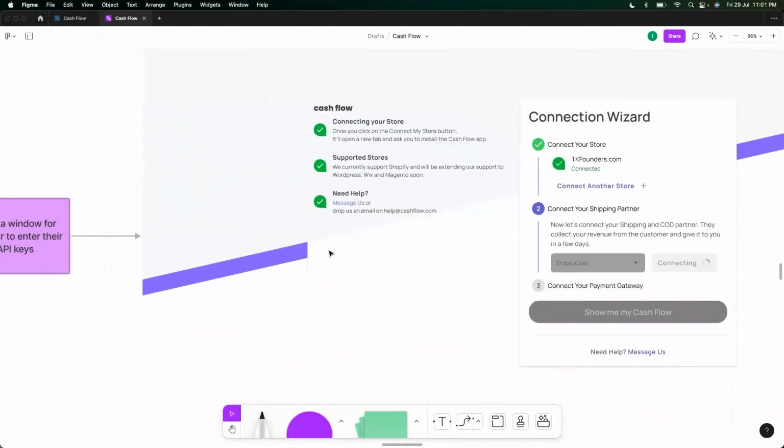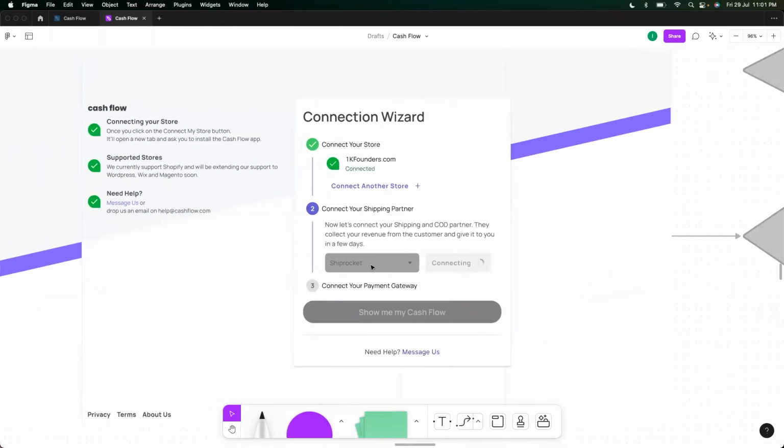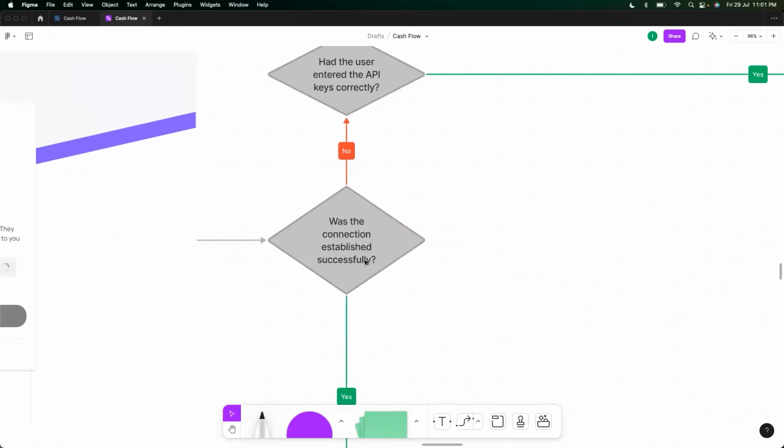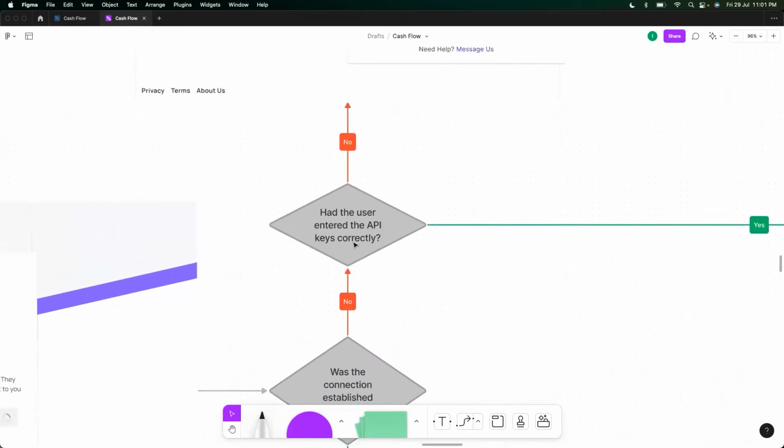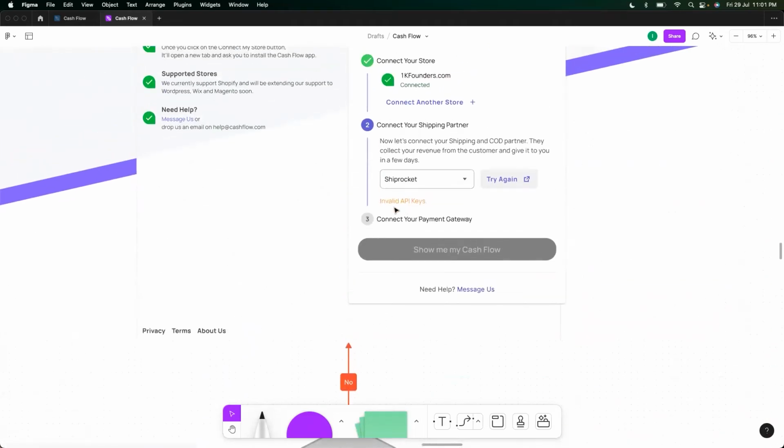When you are actually connecting, again, your button state and your drop-down states are disabled. Was the connection successfully established, right? If yes, had the user entered API keys correctly? If no, then we'll show the user that it was an invalid API key.